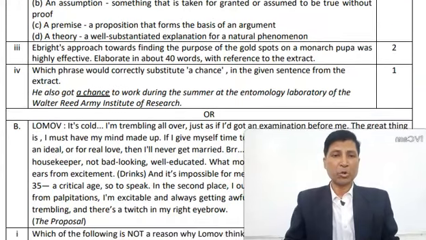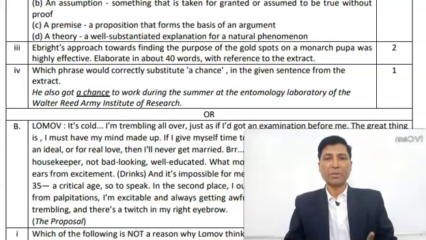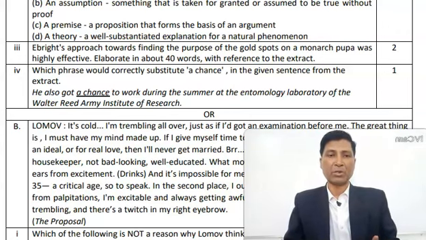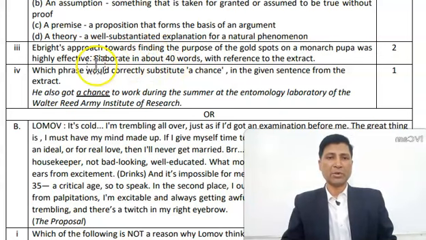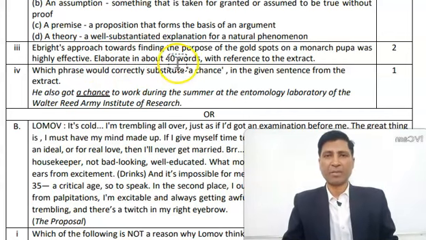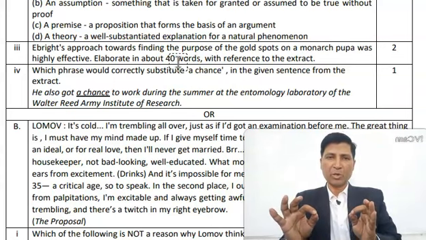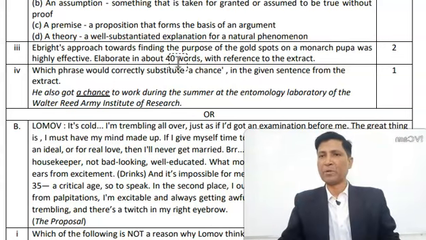Now moving on to question number 3. A bride's approach towards a finding the purpose of the gold spots on a monarch pupa was highly effective. So why? It's again very easy. So this will be a 2 marks question, as you can see, and you have to explain it in about 40 words. So if you read the extract carefully, the keywords will come out and you have to frame your own sentences. For example, let me explain.